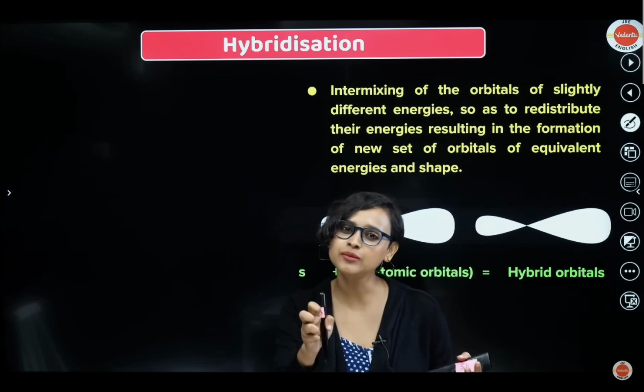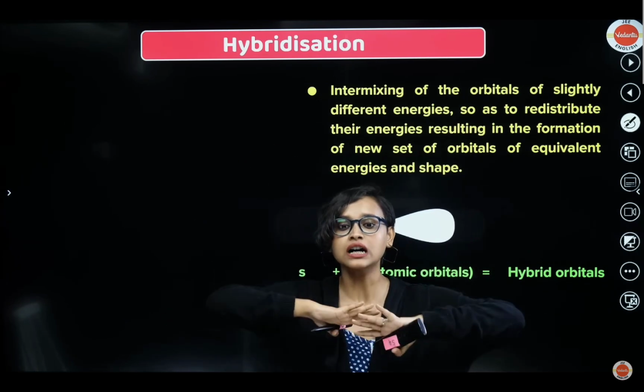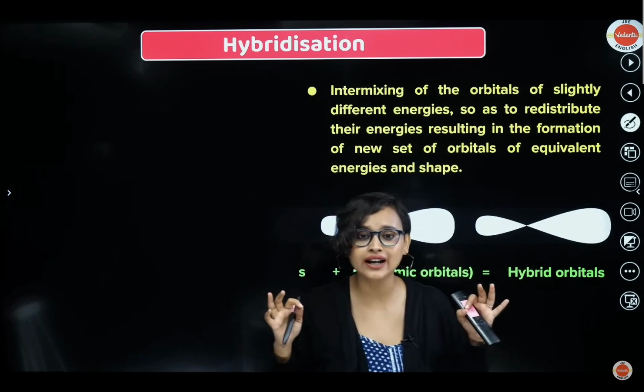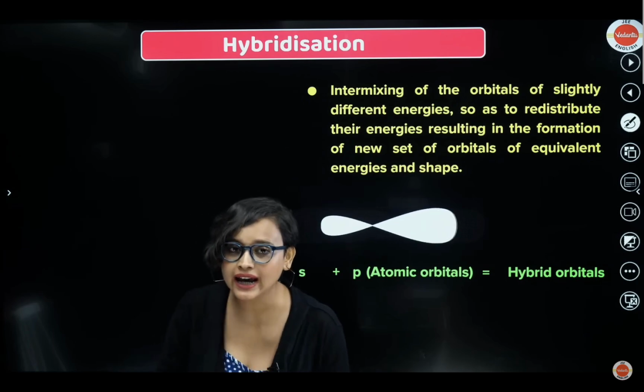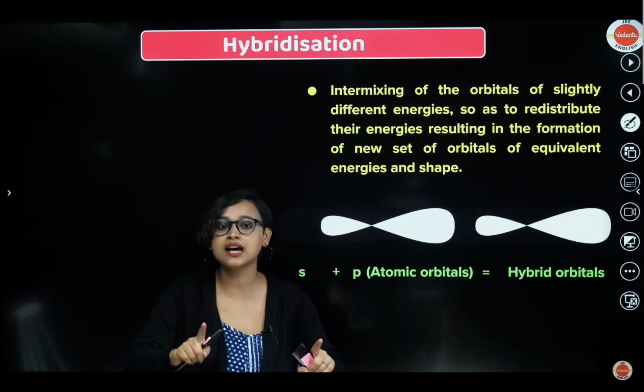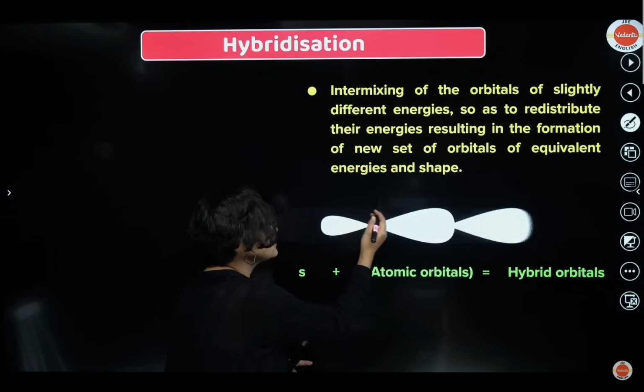Now what happens is a little bit from p goes into s and a little bit from d goes into p. So a redistribution of their energies happens, and then they form a new set of orbitals with equivalent energies and shape. The energy and the shape are similar.